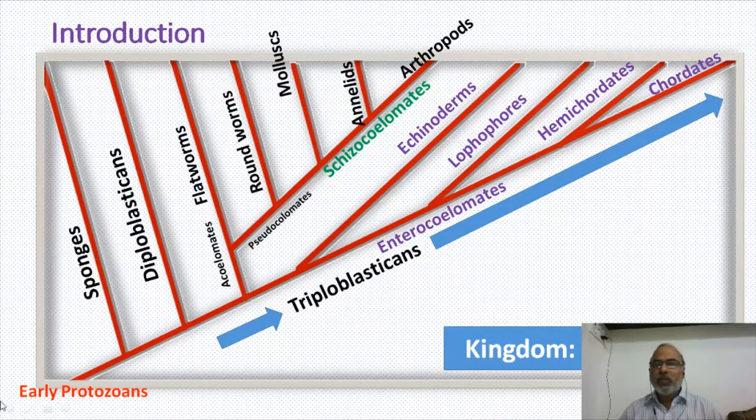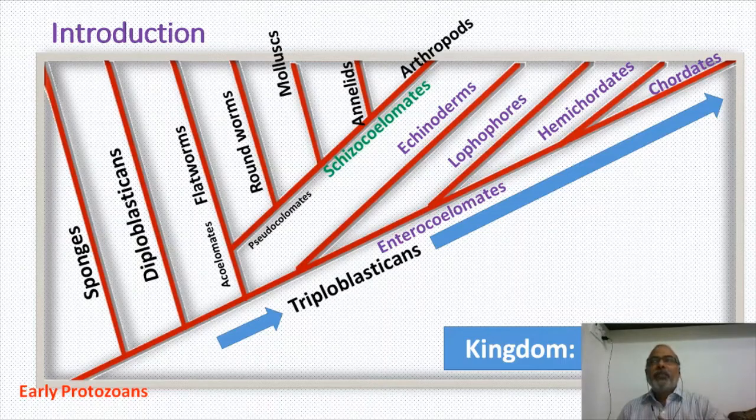Okay. So, the summary of this slide is, from the early protozoans, unicellular organisms, multicellular organisms have evolved. These multicellular animals are mainly classified into parazoans and eumetazoans. Parazoans, no tissues. Eumetazoans are having tissues. Eumetazoans are further classified into diploblasticans and triploblasticans. Diploblasticans, of course, are having radial symmetry. Triploblasticans are having bilateral symmetry.